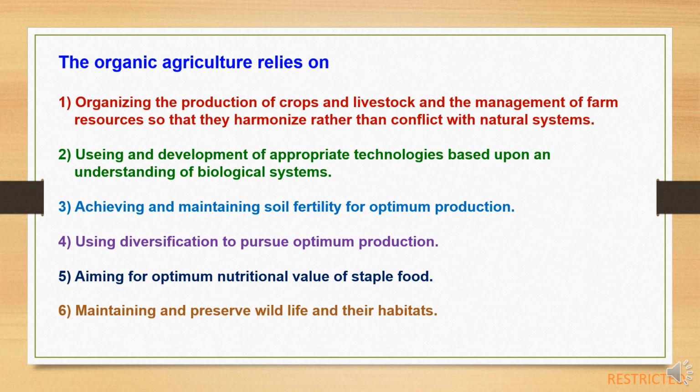Third, achieving and maintaining soil fertility for optimum production. And fourth, using diversification to pursue optimum production and aiming for optimum nutritional value of staple food, and maintaining and preserving wildlife and other habitats.